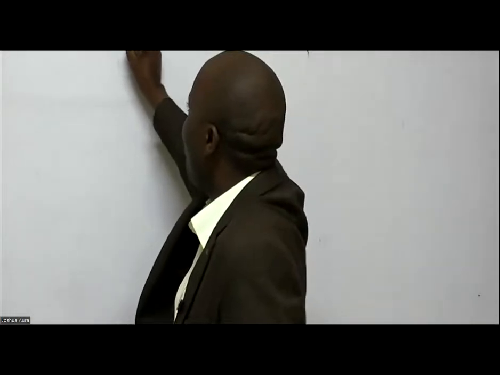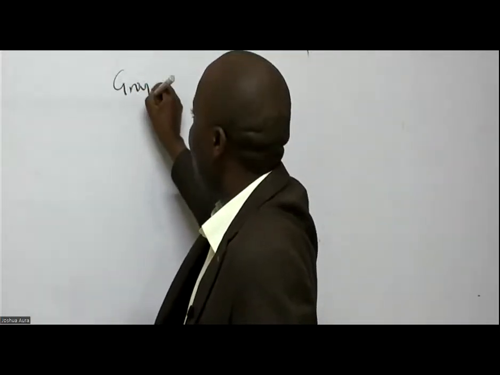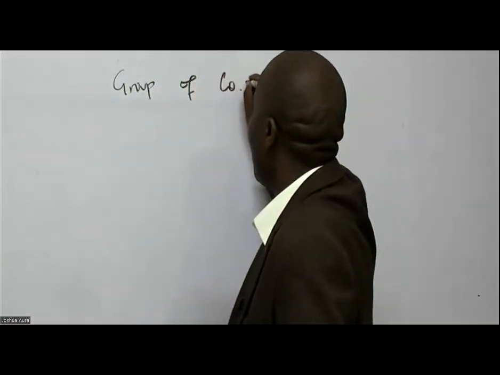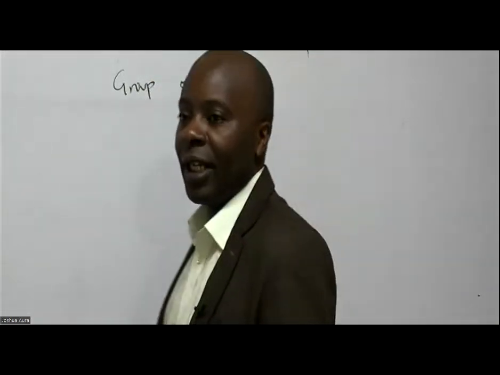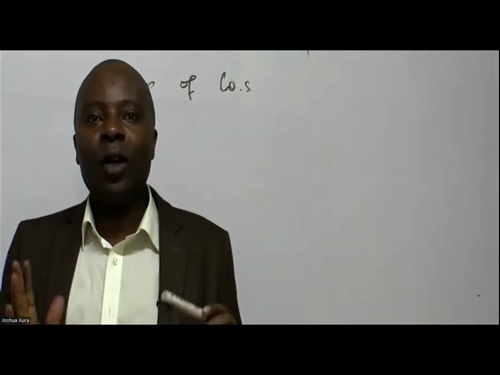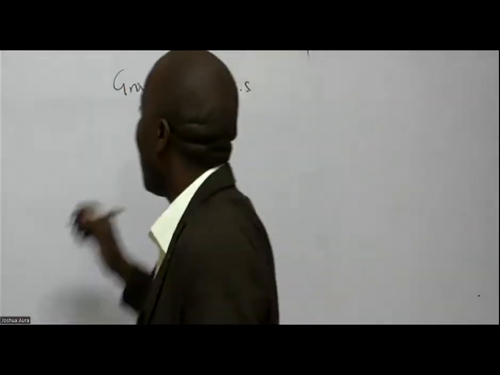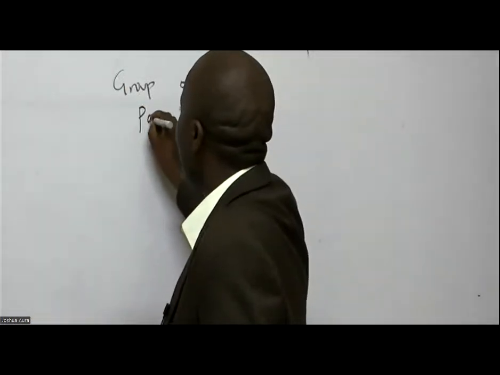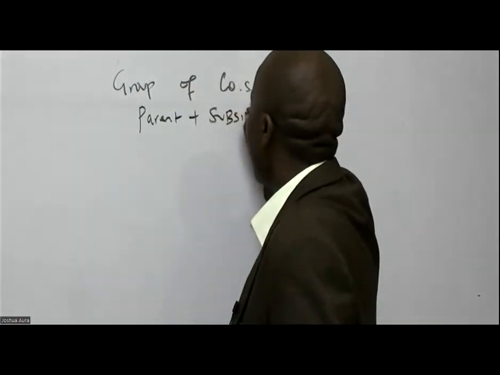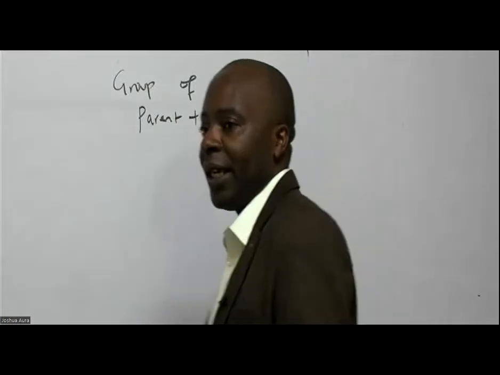So what is a group of companies? According to business combinations, IFRS 3, and consolidations, IFRS 10, a group of companies constitutes what? It is a parent plus subsidiaries. A parent plus its subsidiaries.